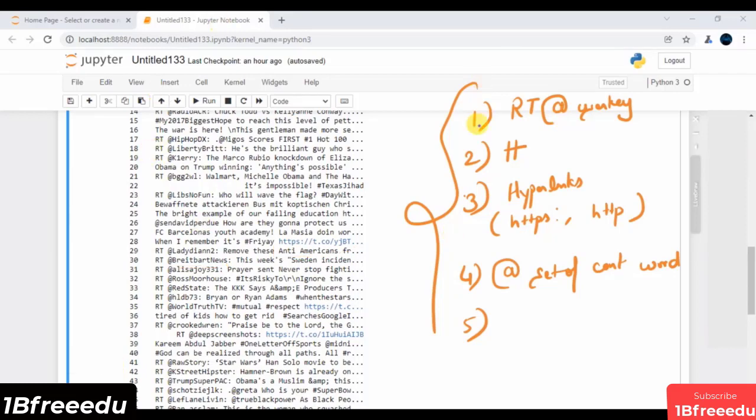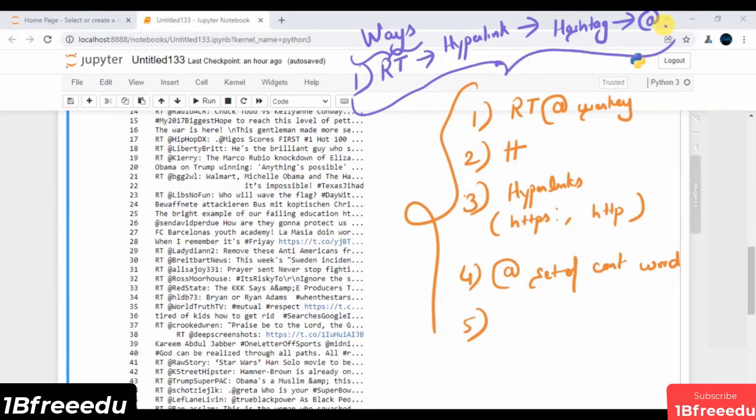Now, at any cost, I have to clean this data. So let's talk about the ways to clean it. First and foremost, you have to remove all the retweet mentions from the tweets. Then you have to remove the hyperlinks, the second stage, where you remove all the hyperlinks available in your data. The third approach is to remove hashtags from the data. Then at last, remove all the user mentions from the data. This is typically the way you can clean your text feature.